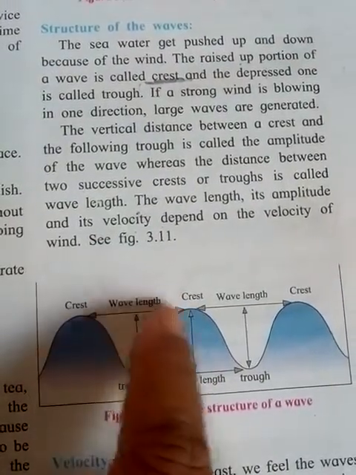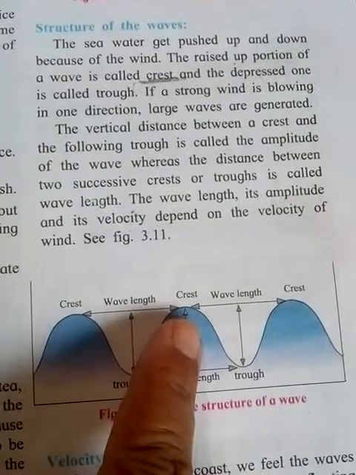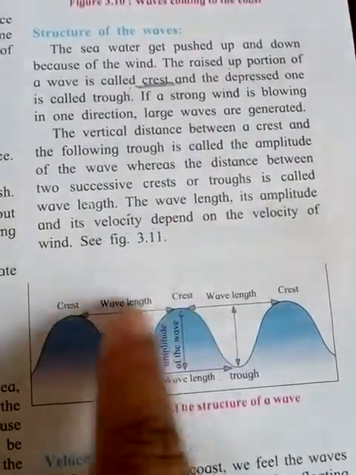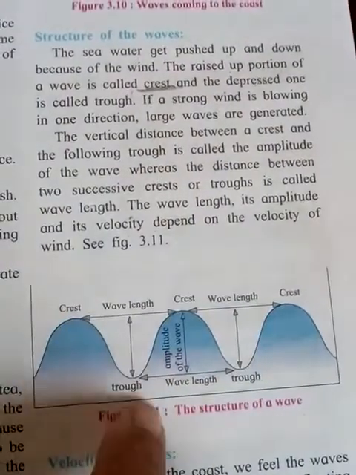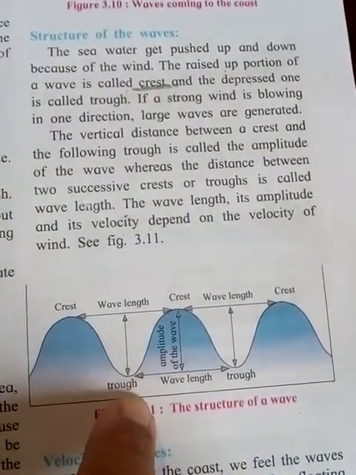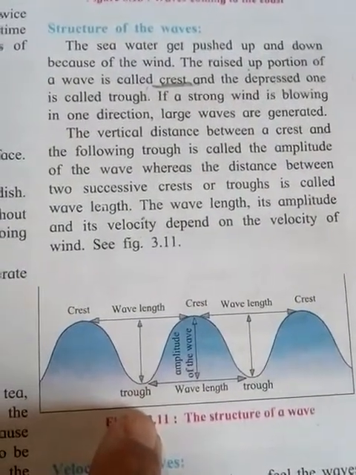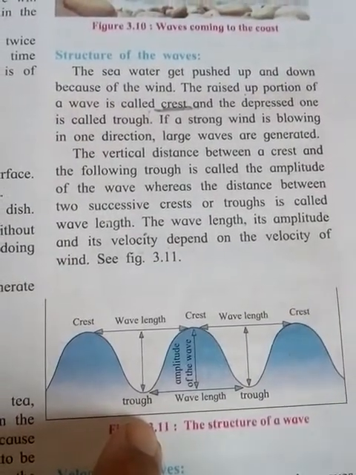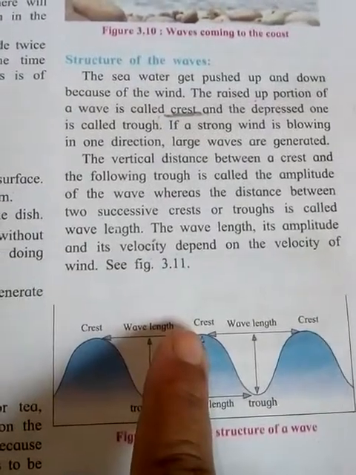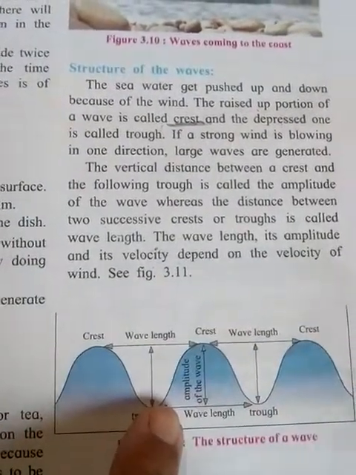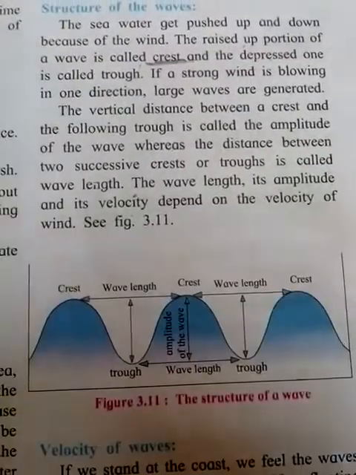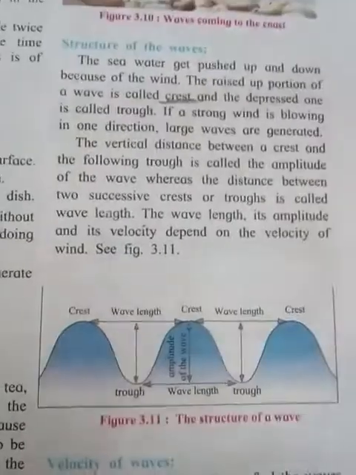That means the distance between these two crests is known as the wavelength. That means here is a wavelength and here is a wavelength, and this is a trough. The wavelength and amplitude depend on the velocity of winds. That means this is dependent on the velocity of winds. Here is a given example. You understand the definition of wavelength.